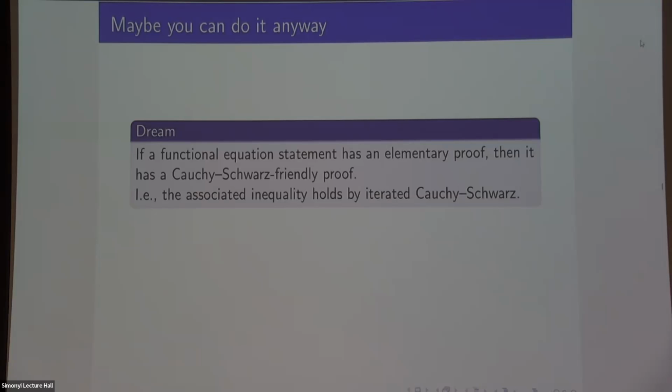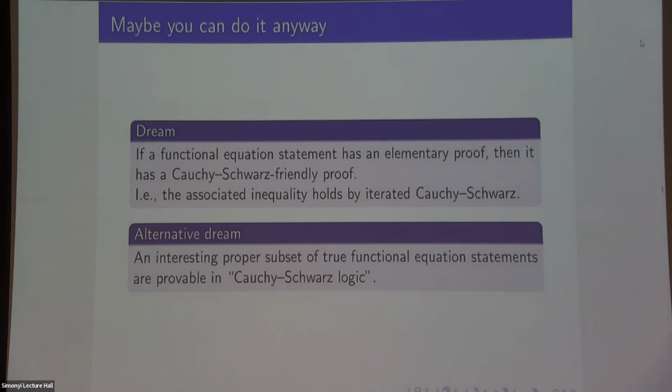I could have saved a lot of time, get my computer to run these arguments, and then I know that things are true by Cauchy Schwarz. I think that'd be a lovely thing to be true. Alternatively, because you should always play both sides, wouldn't it be interesting if this was false?